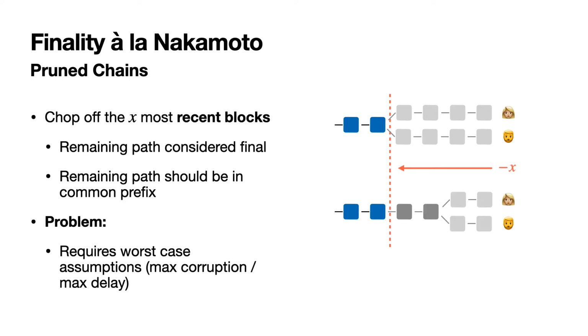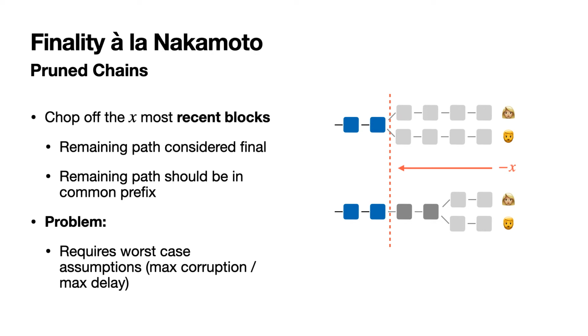This pruning of chains is inherently synchronous. So what you do is you make a worst case assumption about your corruption, about your delay, and that determines your X. And that X is then kind of fixed in your protocol. So that means, yes, while in the worst case your blockchain still works, you have still agreement on those things which you consider final. It also means that when you have good weather, when your chain should be running really fast, you still have to chop off X blocks, making your chain rather slow. So you have to wait long to get a transaction confirmed.